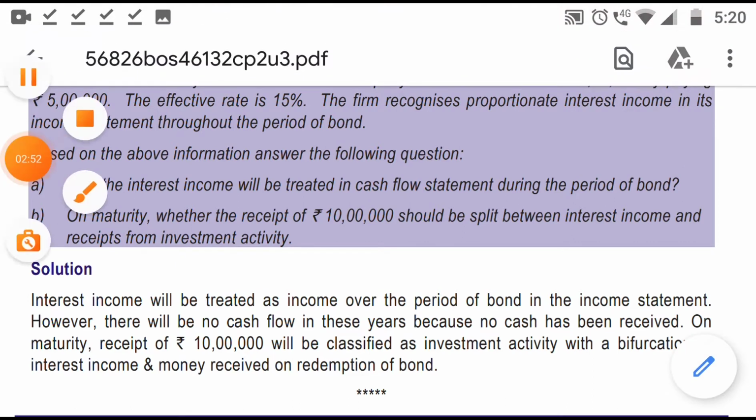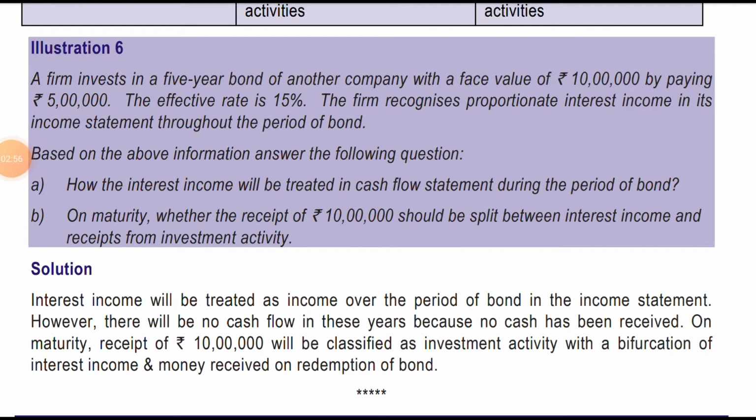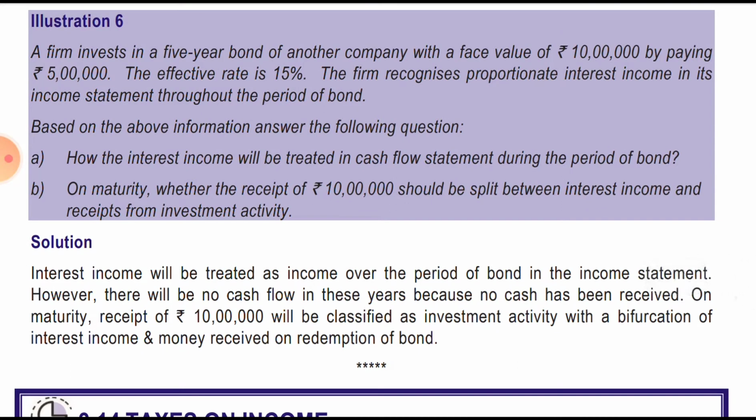So the effective rate is 15%. It is just a book entry of recognizing the interest income, so there won't be any impact on the cash flow. The interest income will be treated as an income over the period of the bond in the income statement, that is in the profit and loss account, but not in cash flow.